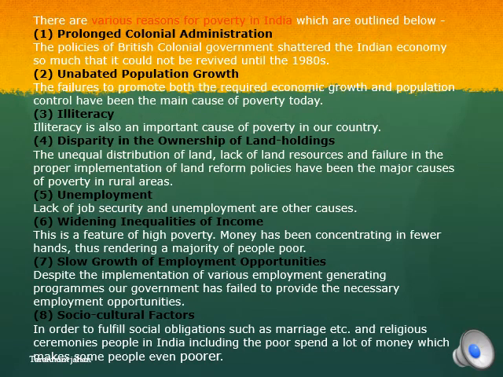Now let's see the causes, or the various reasons, for poverty in India. The first one is the prolonged colonial administration. The policies of the British colonial government shattered the Indian economy so much that it could not be revived until the 1980s. Then unabated population growth. The failure to promote both the required economic growth and population control has been the main cause of poverty today.